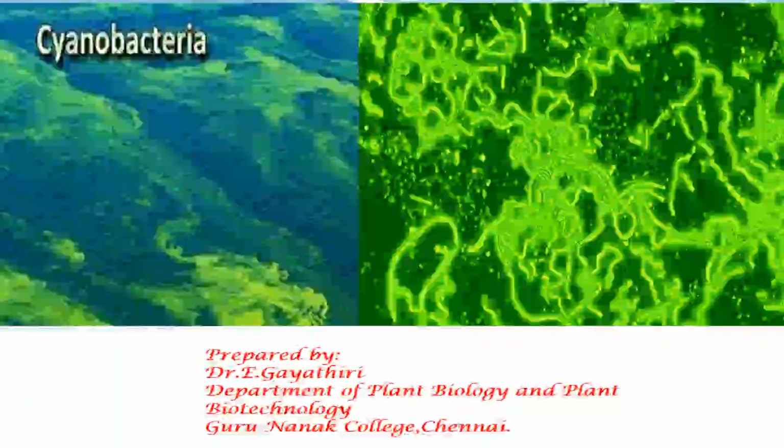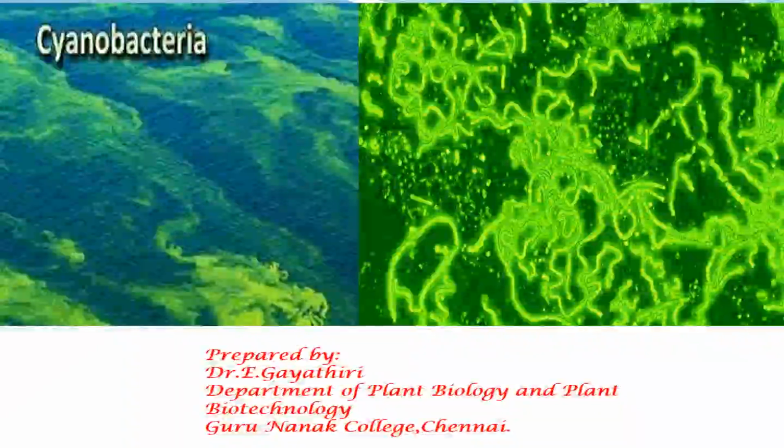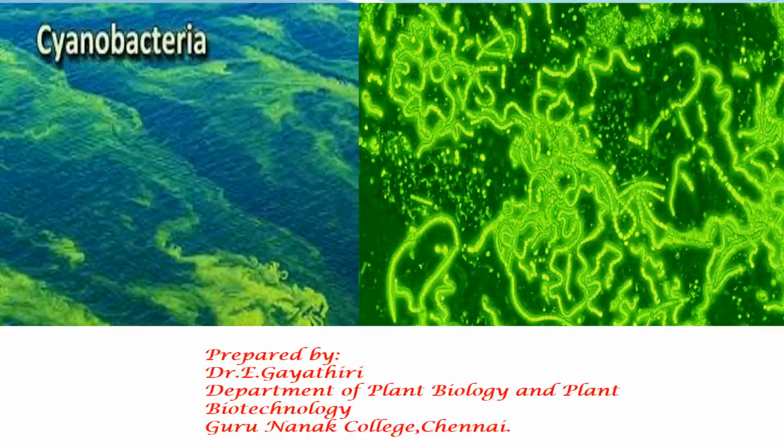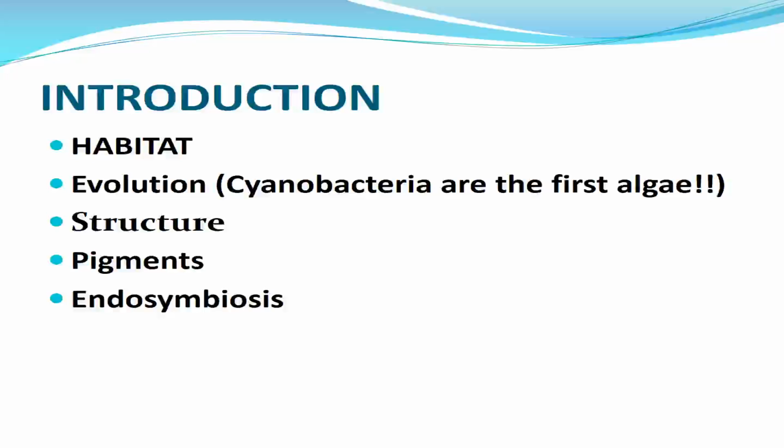Hello everyone. In this class you will learn about cyanobacteria, which is formerly known as blue-green algae. So let us see what are the content we are going to deal with. We start with the habitat of cyanobacteria, followed by the evolution of cyanobacteria, then the structure, pigmentation, and finally the endosymbiosis process.